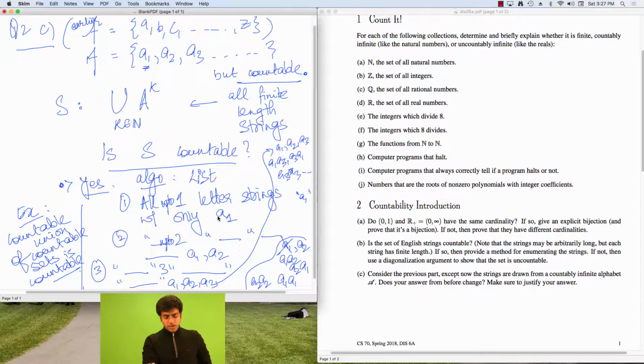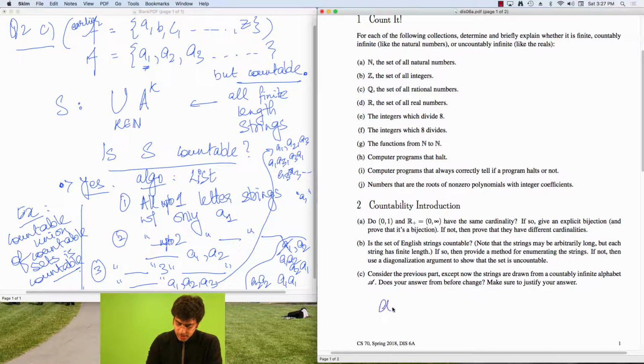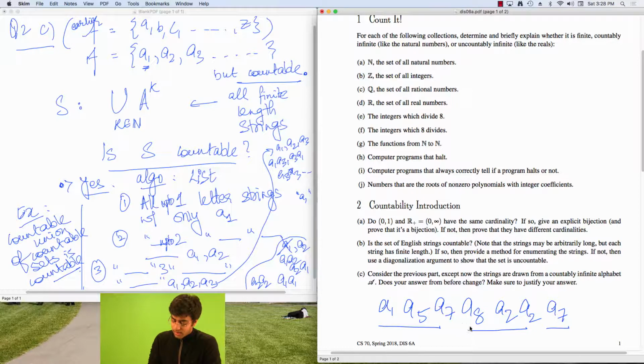So you can see in each of these cases, when you take only 1-letter strings with only A1, that itself is finite. You do only 2-letter strings with A1, A2, that itself is finite, and only 3-letter strings with A1 through A3, that itself is finite. And then you can see that any string that you make, so say you make the string A1, A5, A7, A8, A2, A2, and A7 again.